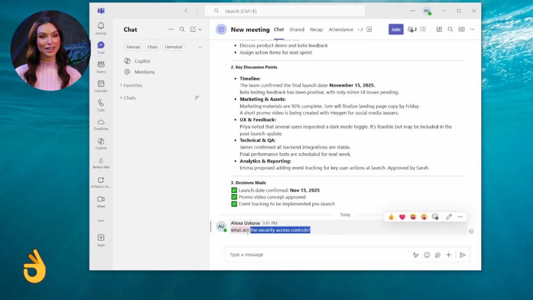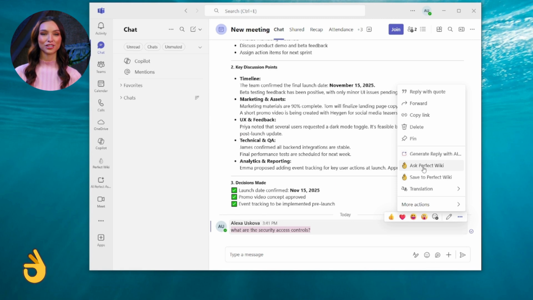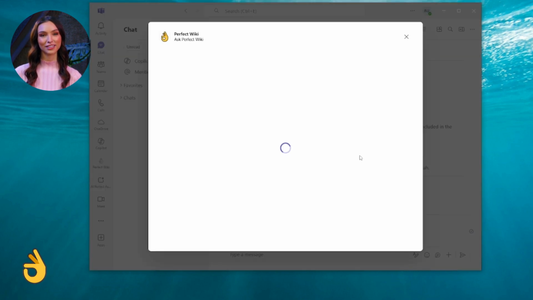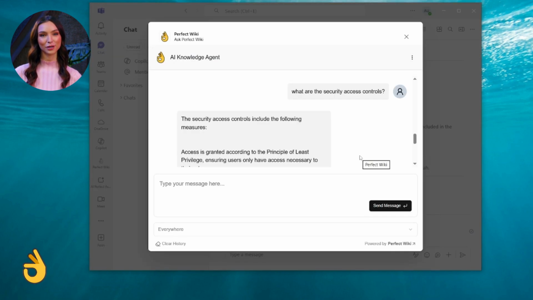Now let's see how your AI agent answers this question directly in Microsoft Teams chat using your knowledge. Just click Ask Perfect Wiki, and you receive a response.